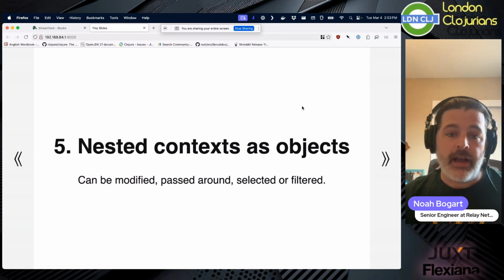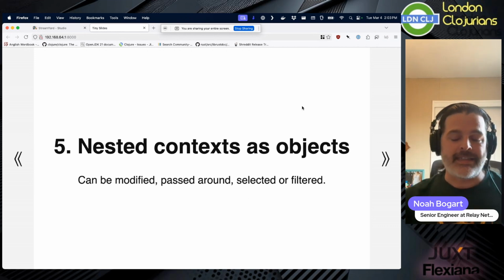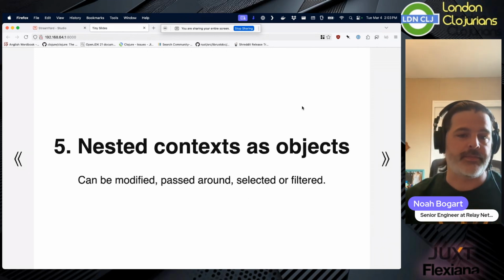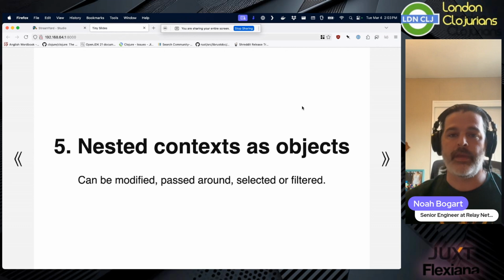Number 5, nested contexts as objects. Instead of testing, as I said with clojure.test, instead of testing objects being just a dynamic list of strings, each of the kind of like describe blocks in Lazytest are comprehensive blocks.